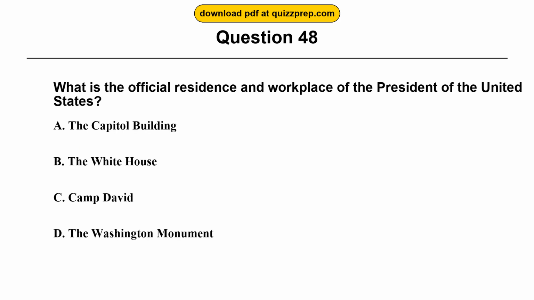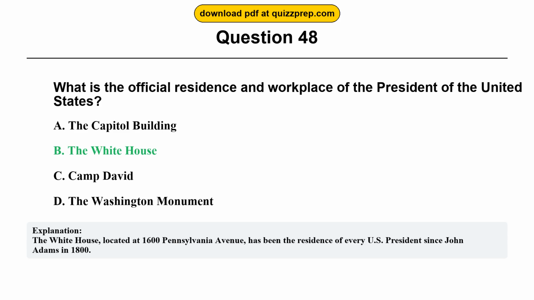Question 48. What is the official residence and workplace of the President of the United States? Option A. The Capitol Building. Option B. The White House. Option C. Camp David. Option D. The Washington Monument. The correct answer is option B, the White House. The White House, located at 1600 Pennsylvania Avenue, has been the residence of every U.S. president since John Adams in 1800.